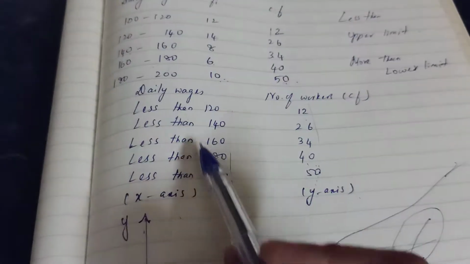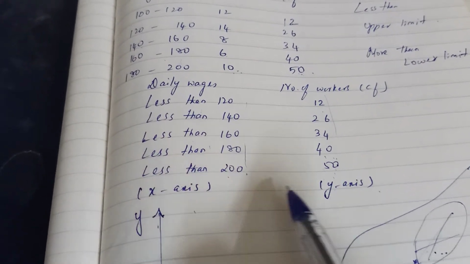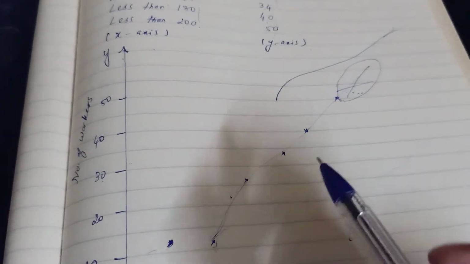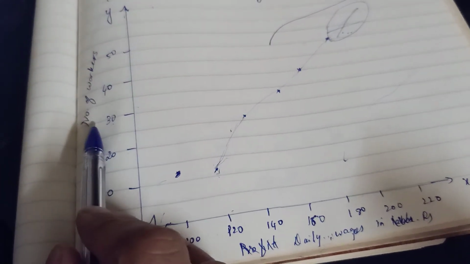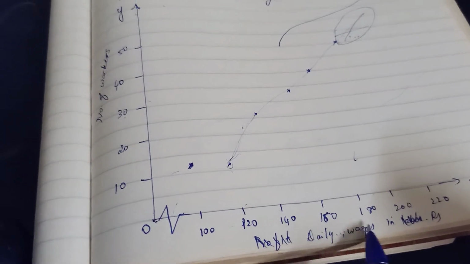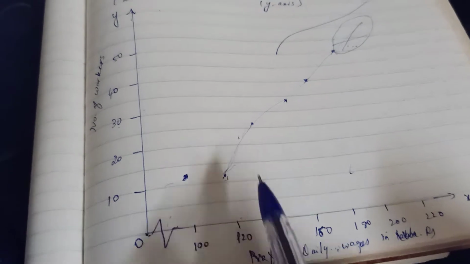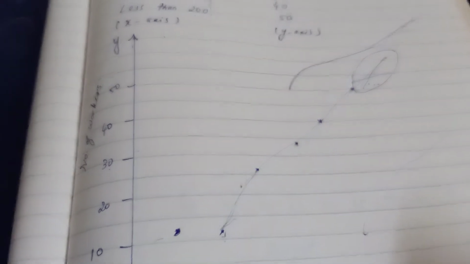So less than the upper limit, the cumulative frequency. The daily wages come along the x-axis and this one comes along the y-axis. Plot the points and you have to join using a smooth curve. That's all. And always you have to note, this is the y-axis, this is the x-axis, the origin. Remember the kink where it is needed, number of workers or whatever is given in the y column, and the daily wages or marks or weight or profit or whatever is given for the class intervals. You have to mark like this, and you have to draw a smooth curve. If you omit any of this, you will lose step marks.